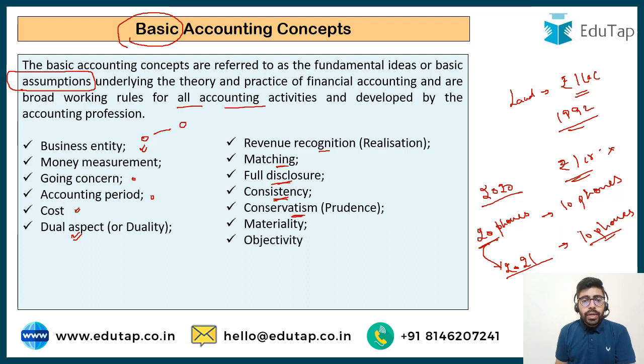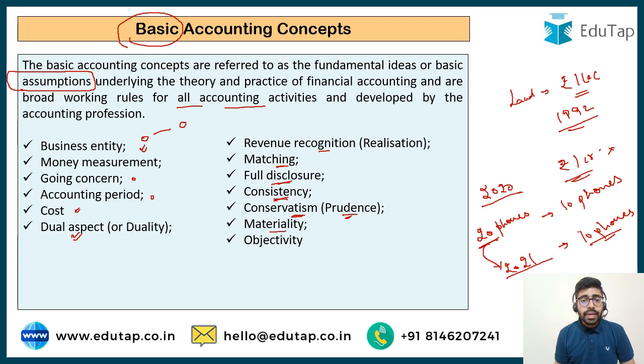Then is conservatism or prudence. It says you always have to be conservative. You cannot anticipate any gain, but you have to record all possible expenses or losses which you feel are going to happen. You cannot just go ahead and predict all your incomes beforehand, but if you are feeling that some expense may be there, you have to record it now.